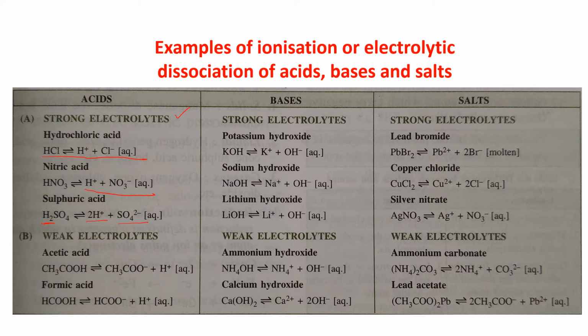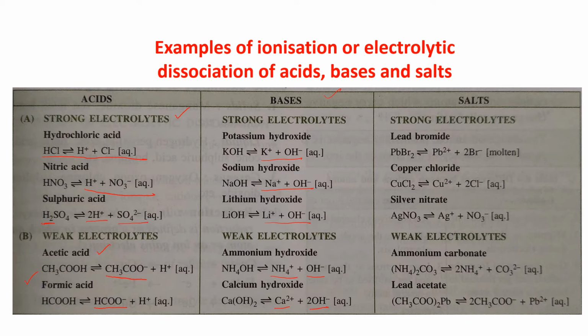Weak electrolytes: you just see acetic acid, they are having CH3COO minus and H plus. Formic acid will dissociate like this, HCOO minus, H plus. Clear? Now see the bases. KOH, K plus and OH minus, NaOH, Na plus and OH minus, LiOH, Li plus and OH minus. And weak electrolyte, that is NH4OH, NH4 plus and OH minus,